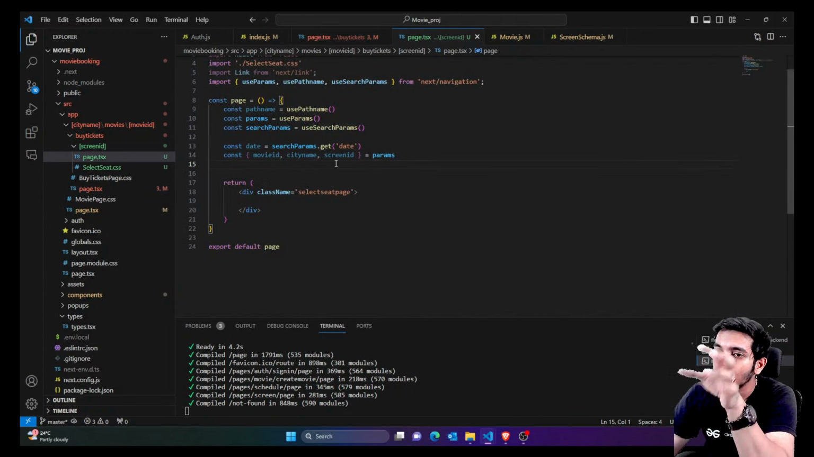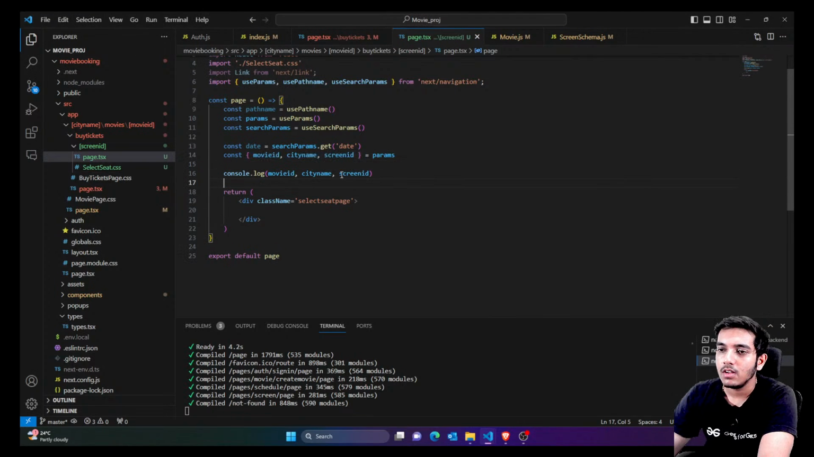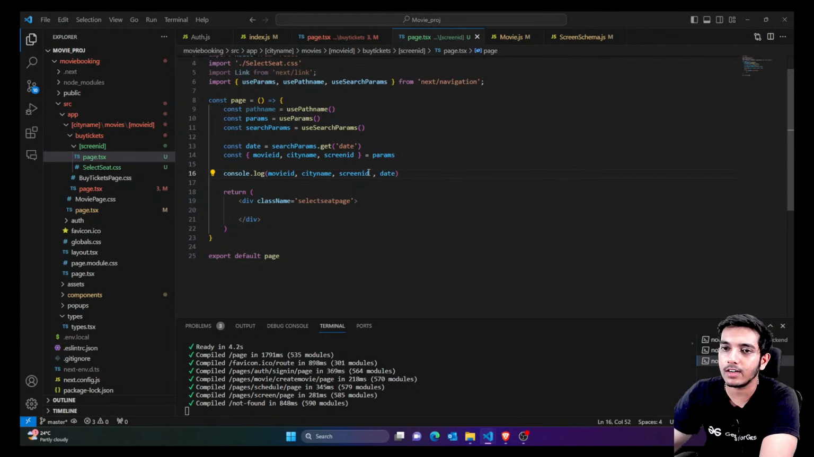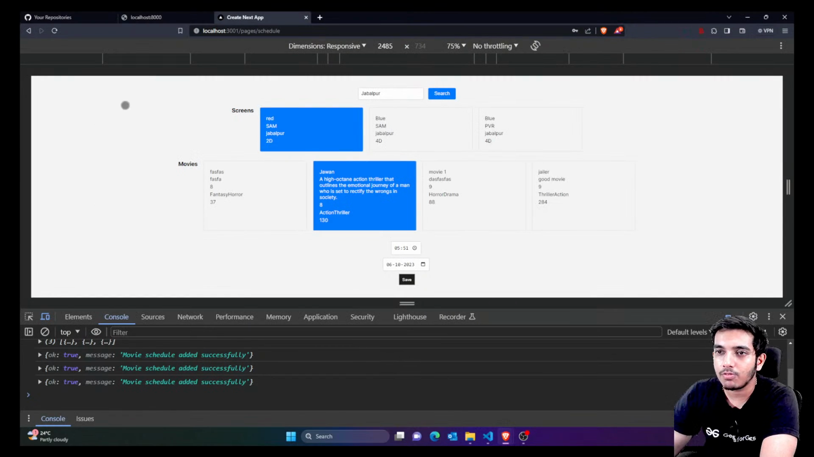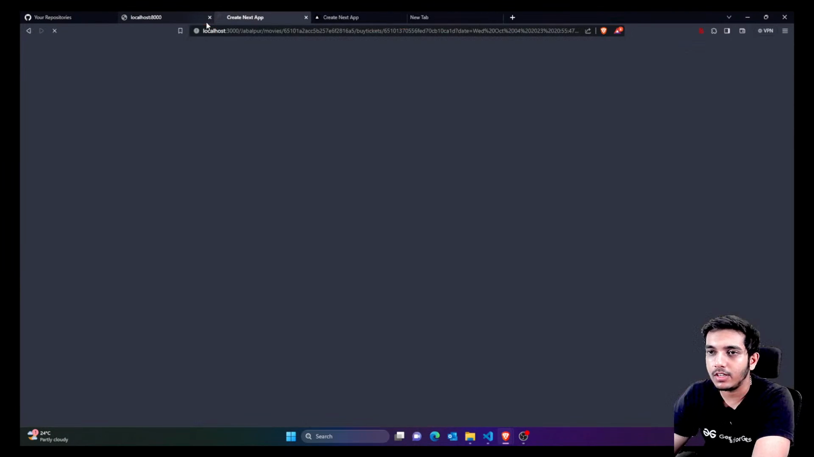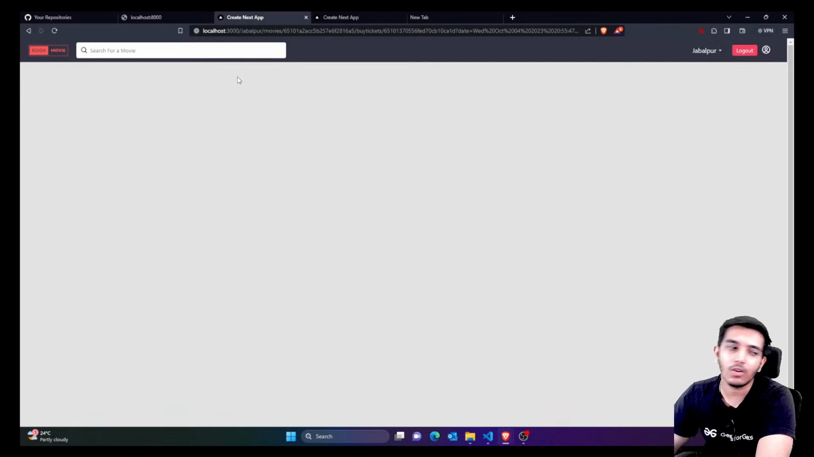Now we are here, we have everything. You can actually print these, so I would simply print these, and I would also print the date. Let me check if we are getting things. So guys, if I go here, I actually have to reload, Command Shift T. Okay, so you can see I got the old route.